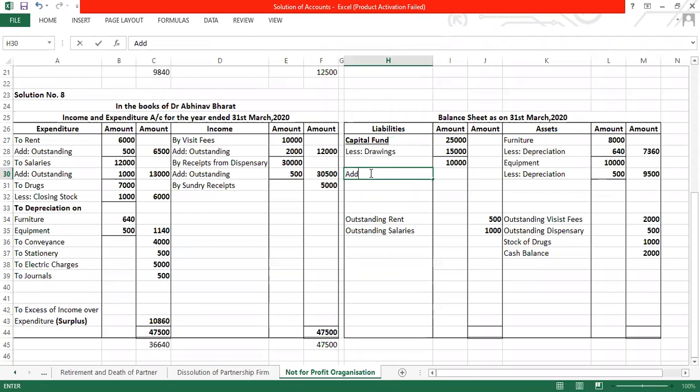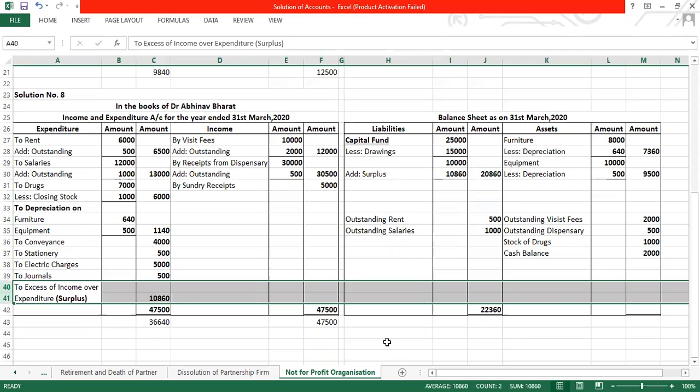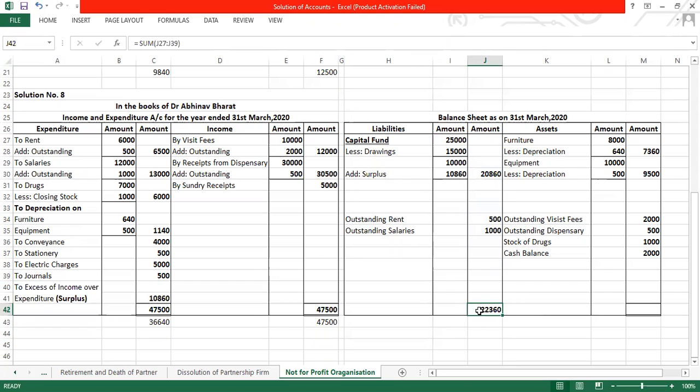So add surplus, that will be 20,860. Now let us do the total of your balance sheet. 22,360. The sum is tally.